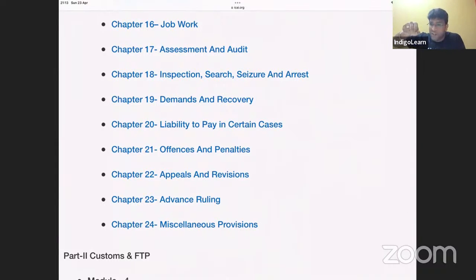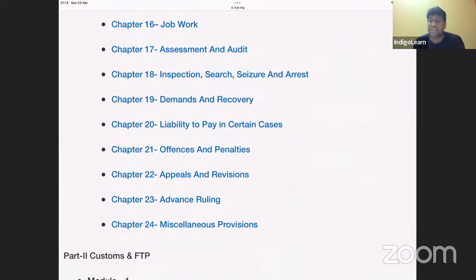But imagine provisionally you paid 1 lakh and final assessment is determined as 80,000. The 20,000 you will claim as refund, for which you have to apply for refund, which they'll give within 60 days. And if the refund is not given within 60 days, interest will start from the 61st day at the rate of 6% per annum. Please do keep in mind.